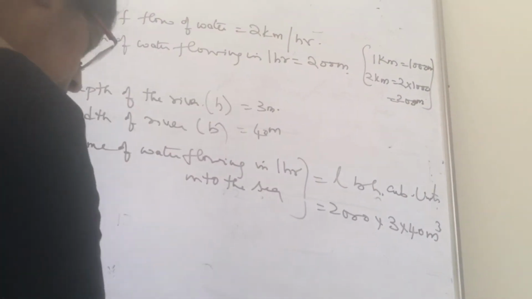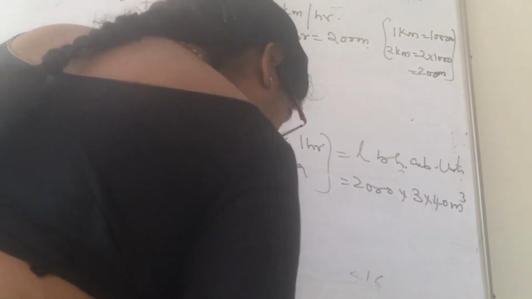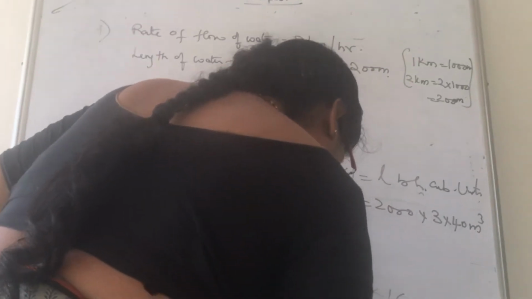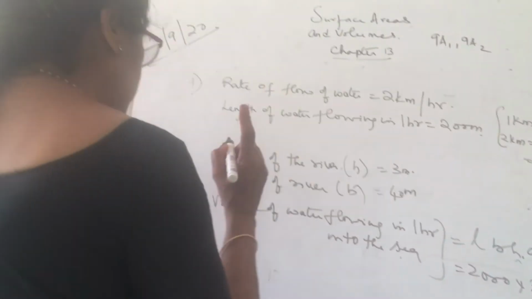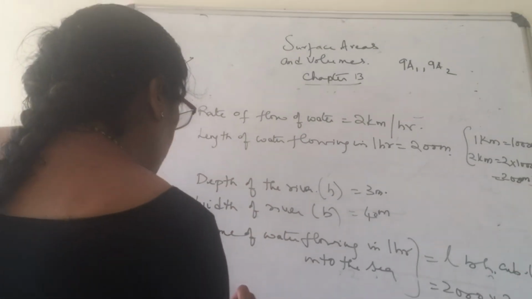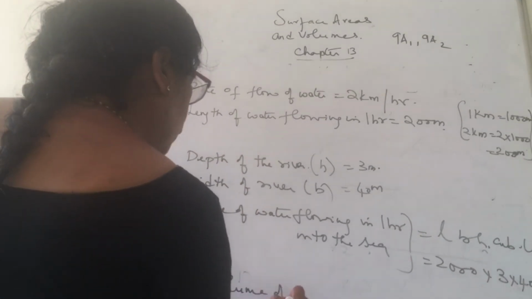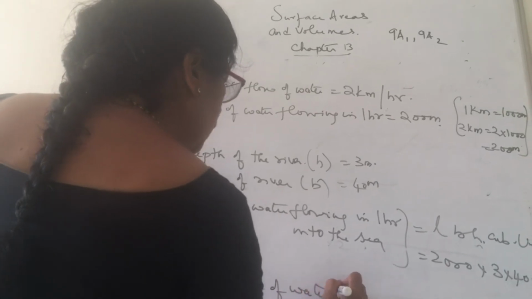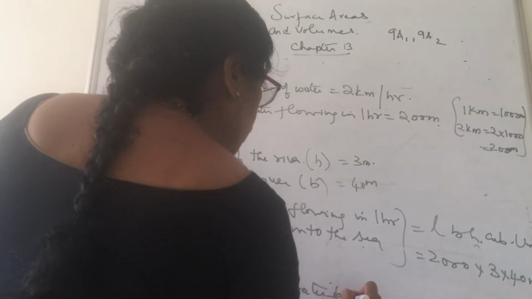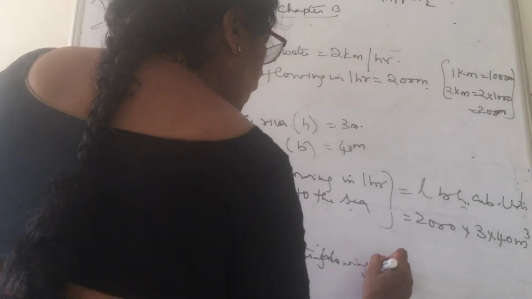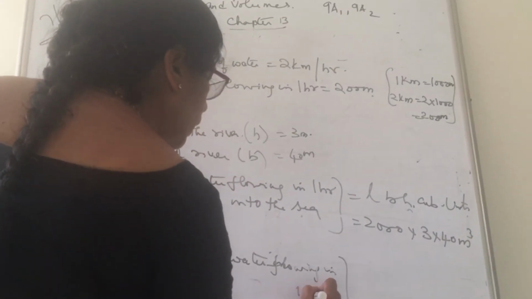The question is, how much water is flowing into the sea in 1 minute? Volume of water flowing in 1 minute.